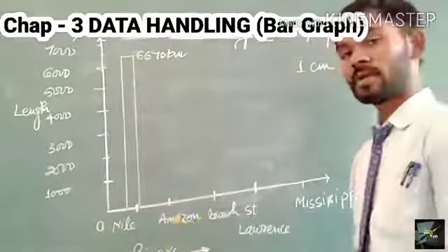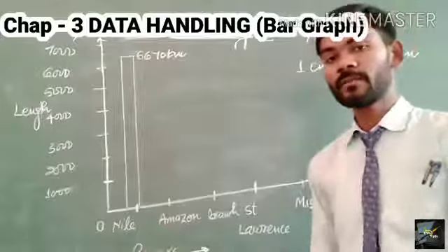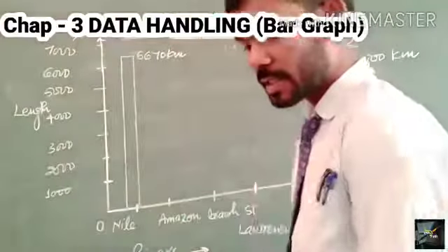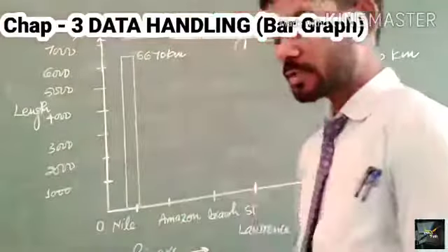Second, let's see the length of the Amazon river. The Amazon river length is 6280 kilometers. So we can consider that 6280 will be at this point. Here we shall draw the next bar, which will represent the length of the river Amazon.